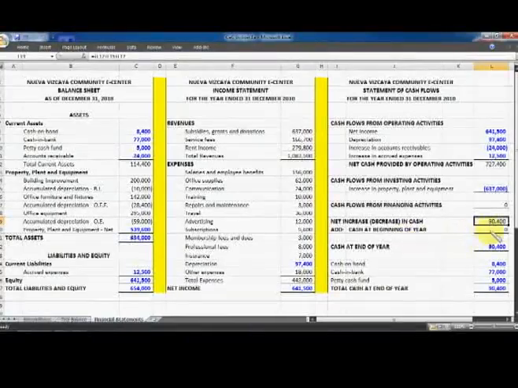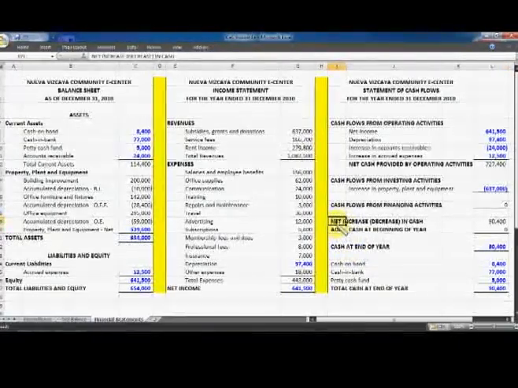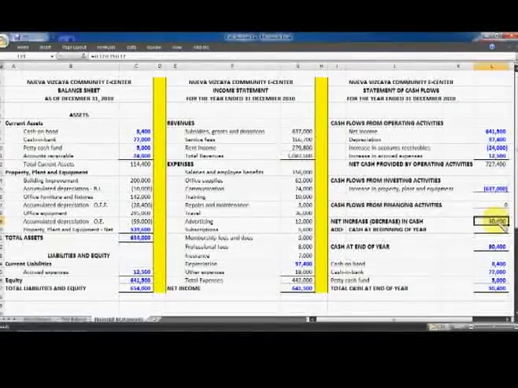We have zero cash at the beginning of the year because, as I've said, the CEC has just been established and started its operation in 2010. So we don't have an ending balance in the preceding year to speak of. Now, if we add the net increase or net cash inflow of 90,400 and the cash at the beginning of the year of 0, we have a cash at the end of the year of 90,400.